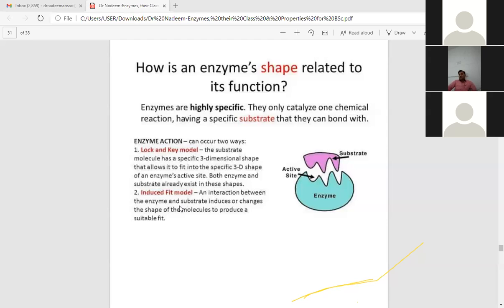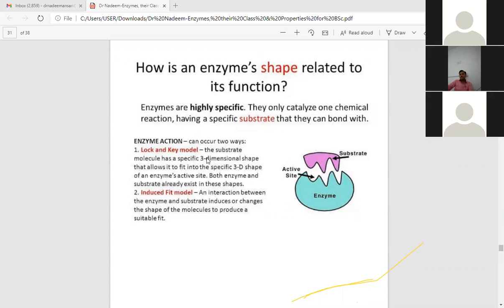What are the anomalies? The main anomaly in the lock and key model is that it explains the active site as rigid. It can't be changed according to the shape of the substrate. This is not true. This is overcome by the induced fit model given by Koshland.